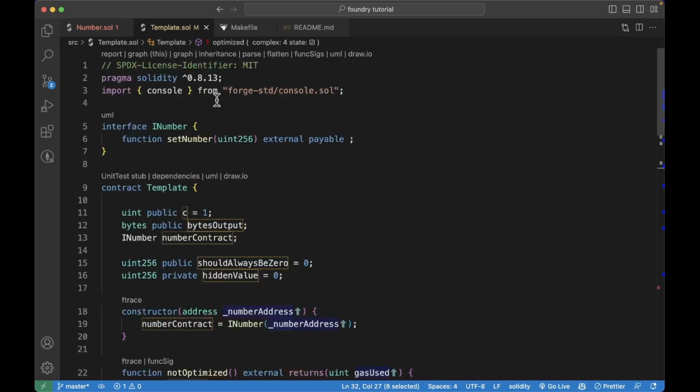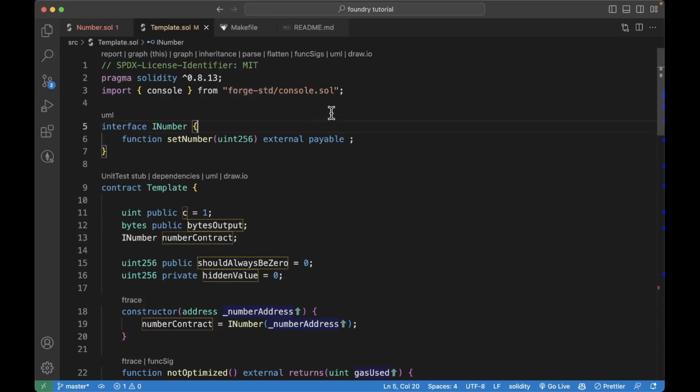Then we are importing the console.sol contract from the ForgeSTD library. The ForgeSTD library is a very well-known library in Foundry that helps you overall in your workflow as a blockchain developer.